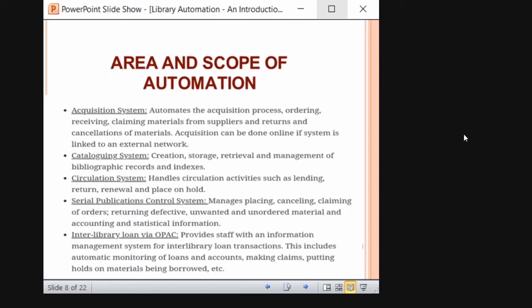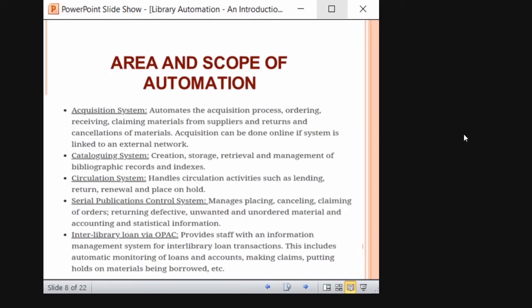Cataloging system: based on the MARC fields, once you enter the data, it automatically stores. When the user comes and searches, it will be linked to the OPAC, right? When the user searches based on title or author or ISBN or whatever bibliographical detail it may be, it will be visible. So it creates an automated cataloging module, with automated storage, and you can always go and search for it. And in most software, if you have the data in an Excel sheet, you can import it directly to the software, right? And the circulation system handles the circulation activities: lending, return, and renewal.